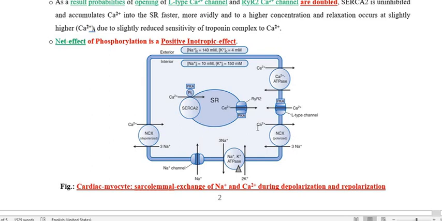So one molecule of calcium moves out from the cytoplasm to the outside, whereas this exchanger carries three sodium ions from the outside to the inside. Therefore this is called the sodium ion calcium ion exchanger. By this means the level of sodium as well as calcium ion is maintained, and there are also various other pathways that maintain these ions, which we are not going to discuss in much detail, as it will take much more time.